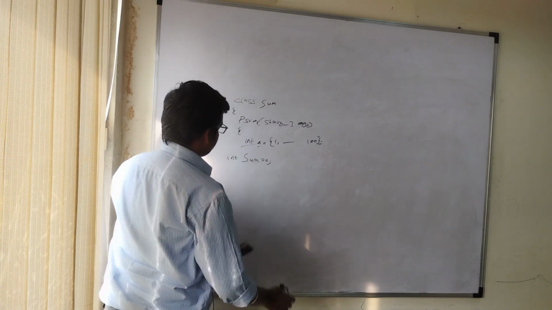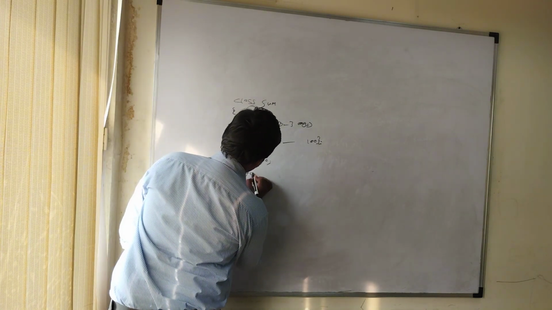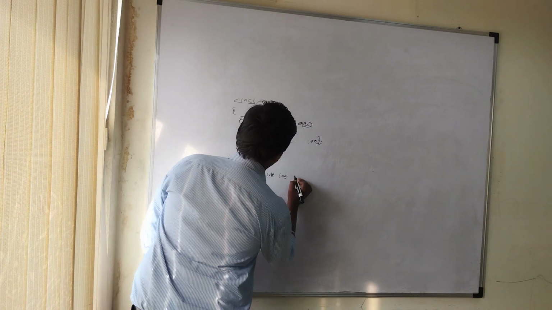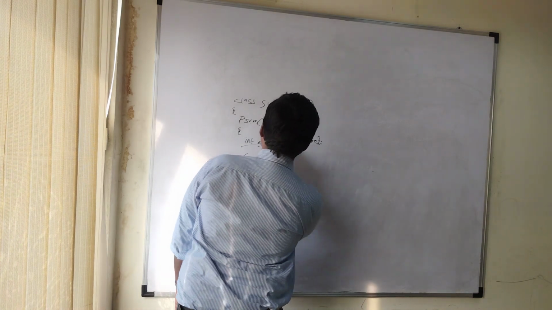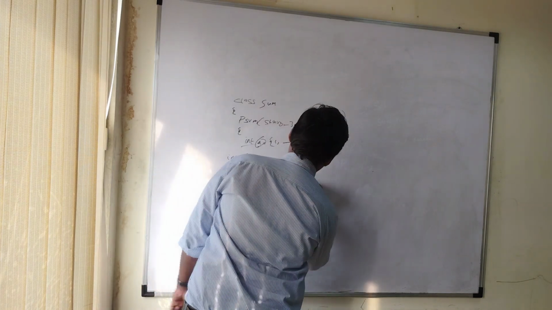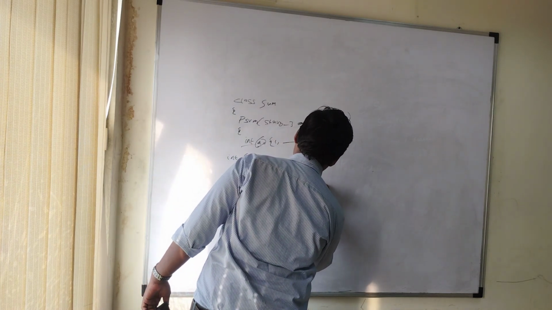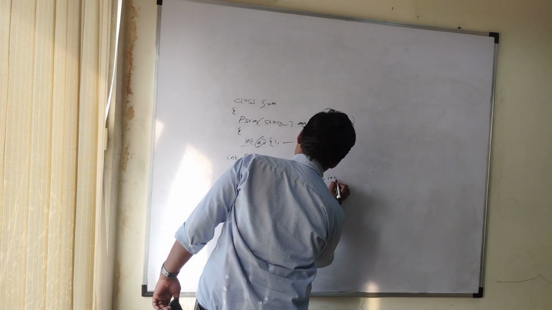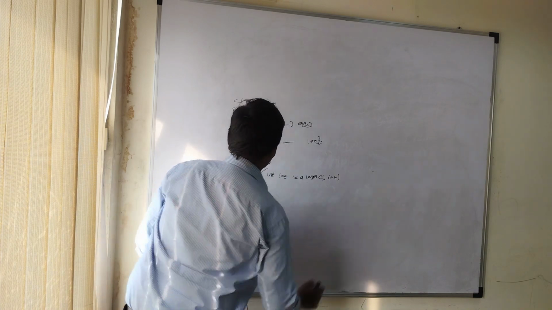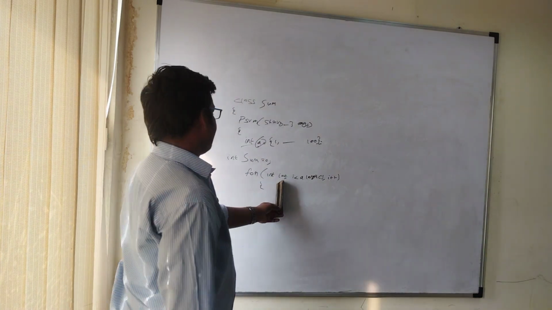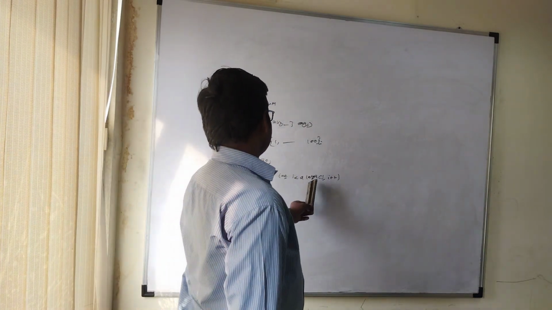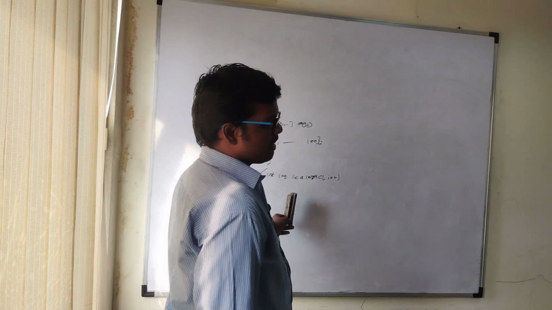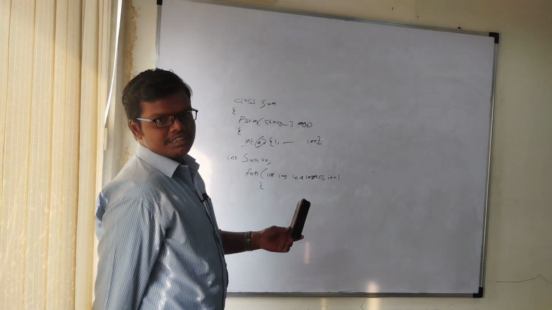For this purpose I am using a for loop. For loop: int i equal to 0, and int i less than a dot length, i plus plus. By writing this for loop statement, it will check the condition. If 1 less than 100, like that it will check every index-wise position.